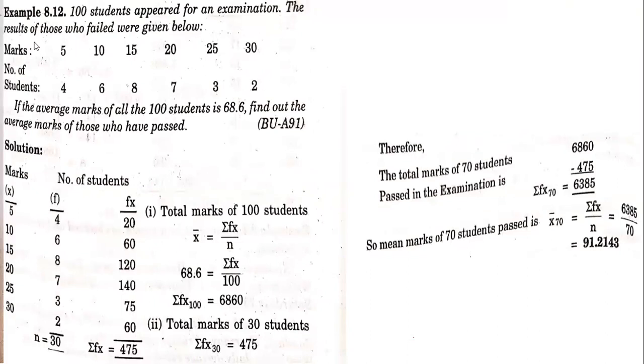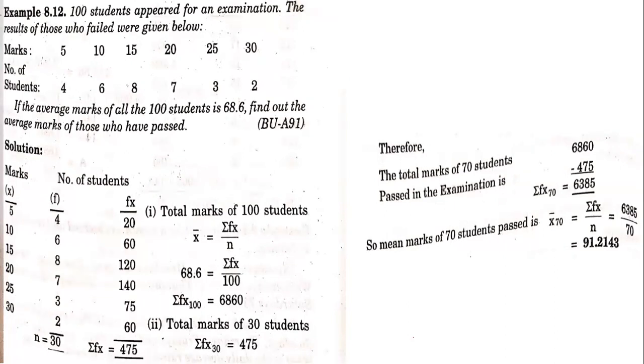Now once again we have a problem like this. This is like the repetition of the previous problem we did in the individual series. So 100 students' data is given here for an examination. The results of those who have failed are given below. If the average marks of all 100 students is 68.6, find out the average marks of those who passed. So just like the previous problem, we have to do it.